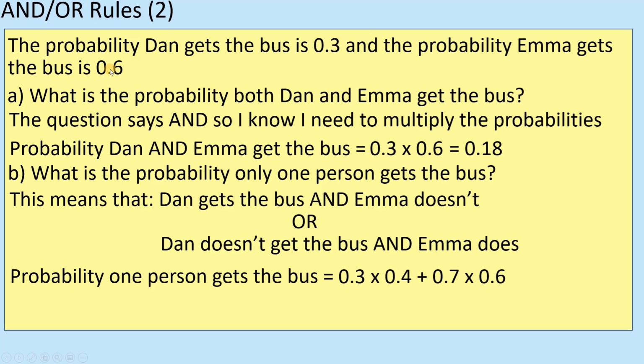All right, because you need to add up to 1. And then the other way around is that Dan misses the bus, so 0.7, and then Emma does, 0.6. And of course, because I've got two combinations, it's those two added together, all right, because it could be that one or that one. Again, thinking about the or rule. So we started off with the and, but because it's that one or that one, then I need to add the two together. Like I did in the previous one, when I said it was a circle or a square, I added the two results together at the end, and that's what I'm doing here, because it's either that option or that option. All right, so it's going to be 0.12 plus 0.42, so it's 0.54 is the probability that one person gets the bus.